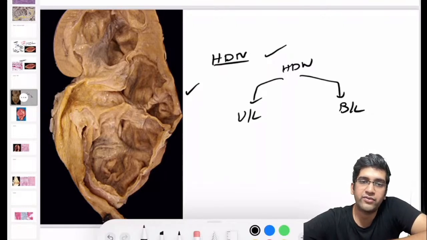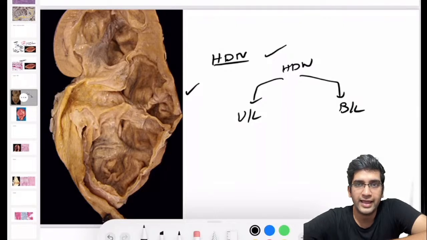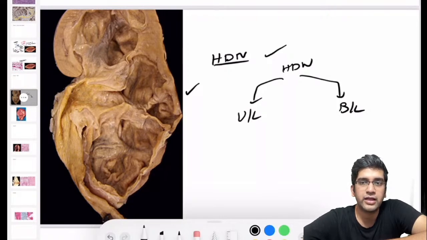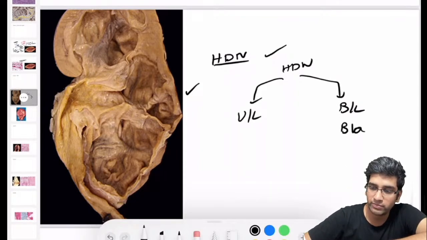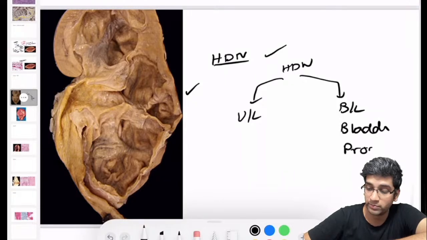So if you think you have a bilateral hydronephrosis, what all differential diagnoses will come to your mind? Bilateral hydronephrosis, what are the things which come to your mind? When the block is below the bladder, I'm going to think of bilateral hydronephrosis. Urethra, I'll have bilateral. Bladder, I'll have bilateral. Prostate, I'll have bilateral, right? It should be either below your bladder. It can be some problem in the prostate. It can be some problem in the urethra.